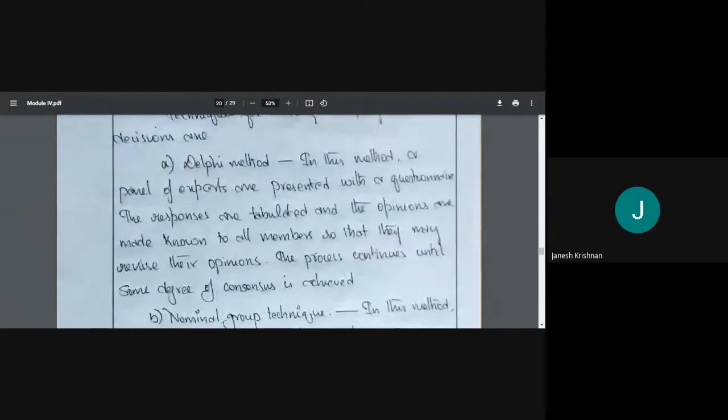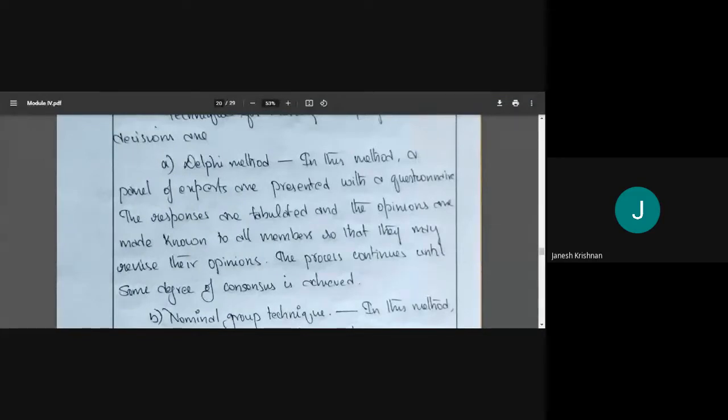In the Delphi method, a panel of experts is presented with a questionnaire. The responses are tabulated and the opinions are made known to all members so that they may revise their opinions. This process continues until some degree of consensus is achieved. What will we do? We'll prepare a questionnaire, a set of questions, and give it to experts.